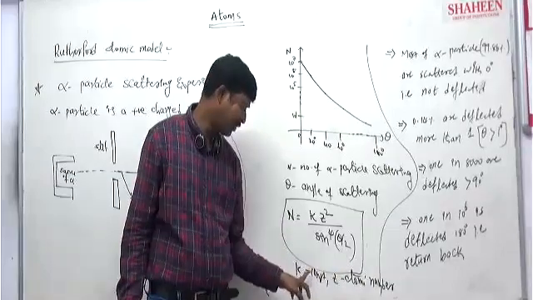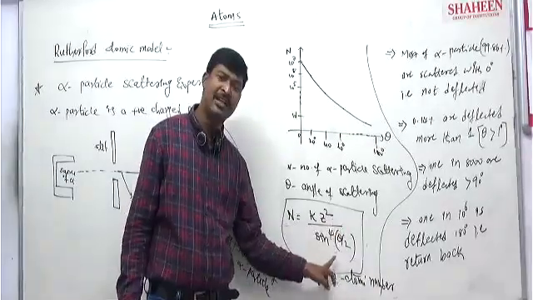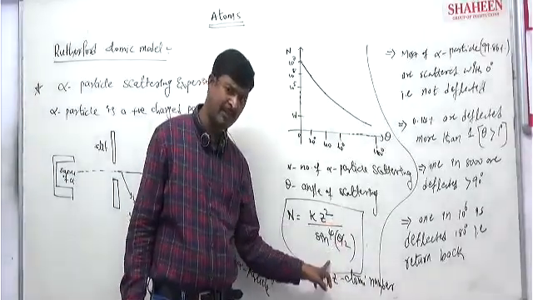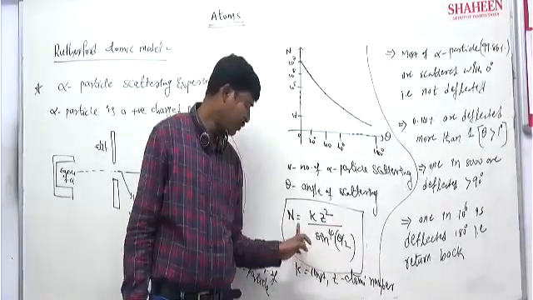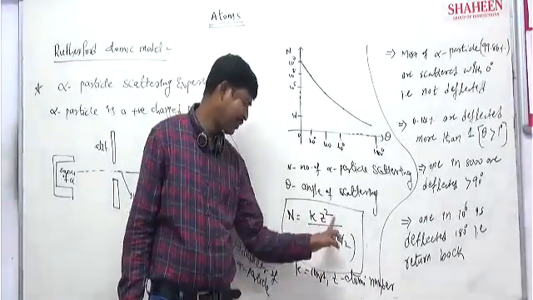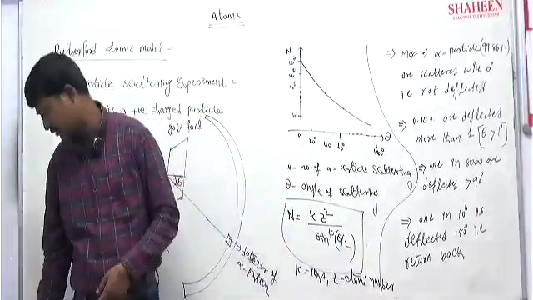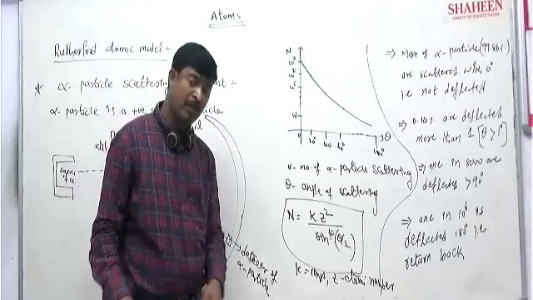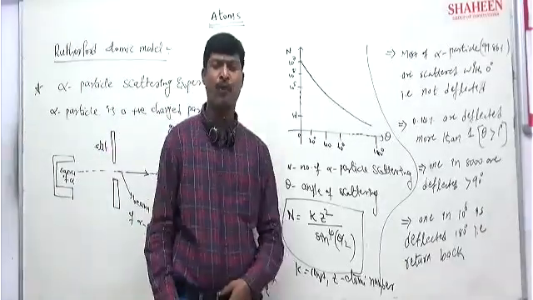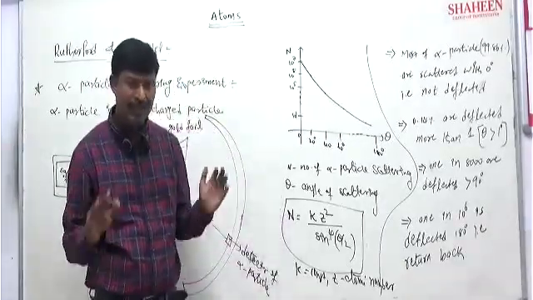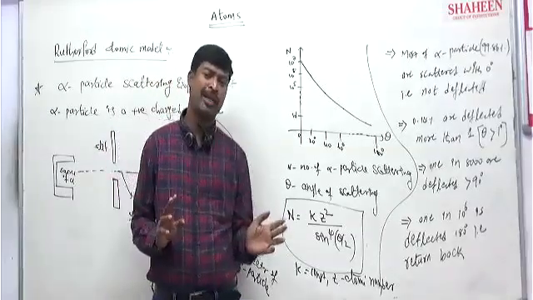Or we can write 1 by sine theta as cosec theta. So n is equal to k Z square cosec to the power 4 into theta by 2. Sometimes they ask proportional to whom, meaning directly proportional to cosec to the power 4 into theta by 2, or inversely proportional to sine to the power 4 into theta by 2.